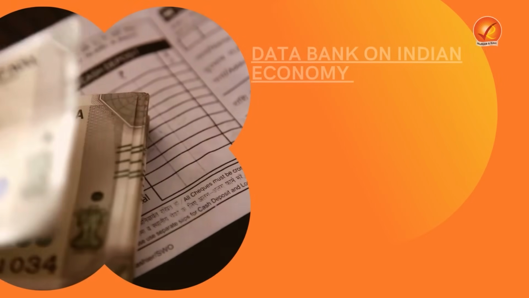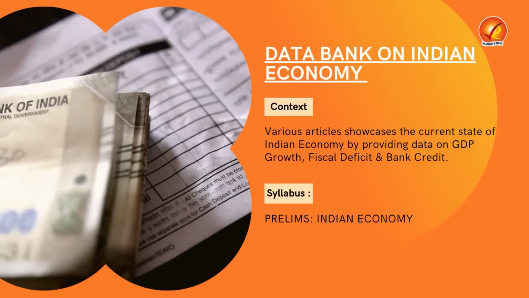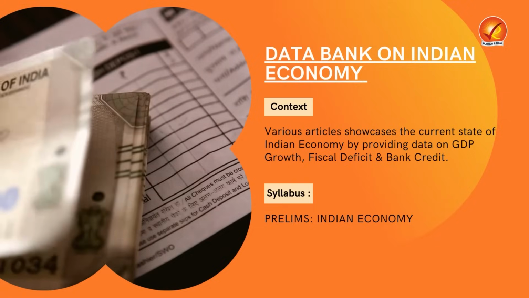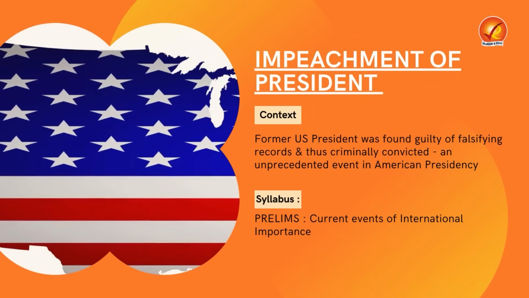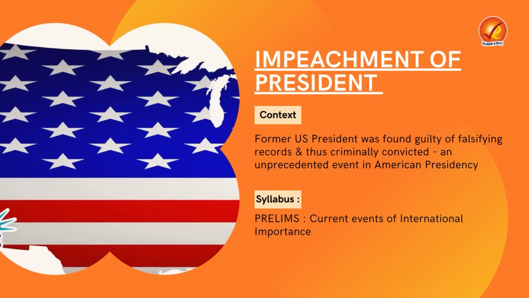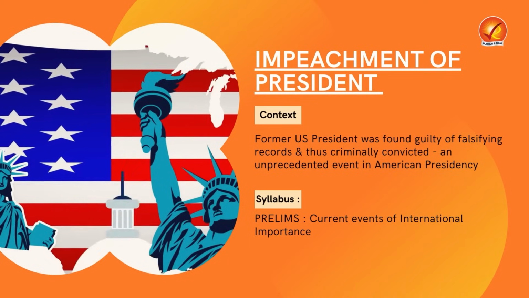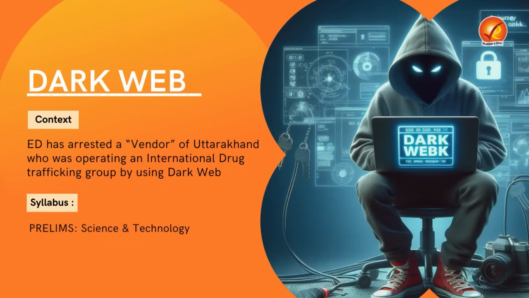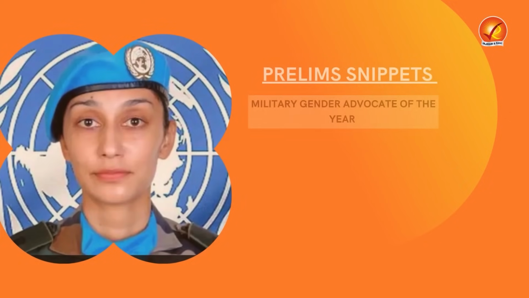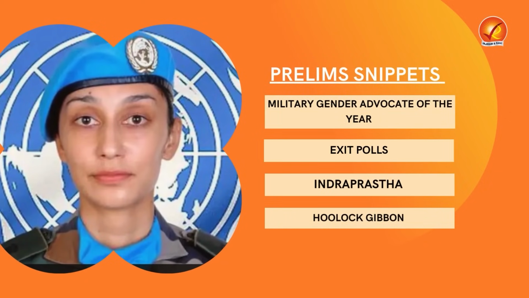In the third topic, we are going to read about various concepts related to Indian economy such as GDP, fiscal deficit, and bank credit. In the fourth topic, we are going to read about a comparative analysis of the impeachment procedure between Indian President and US President. And finally, in the fifth topic, we are going to read about a concerning issue of dark web. Towards the end, there will be news snippets especially curated to help you excel in the upcoming prelims examination, so stay tuned.